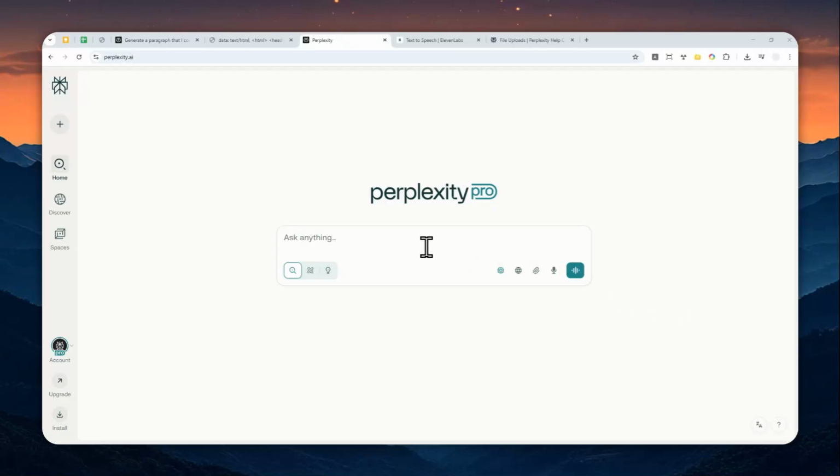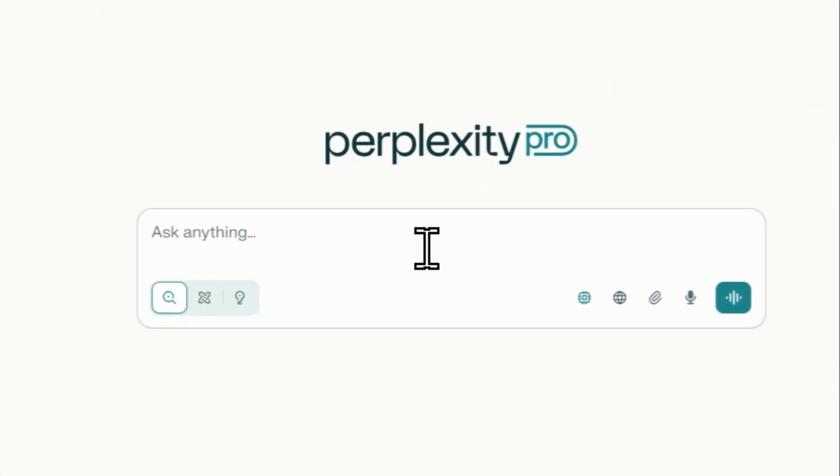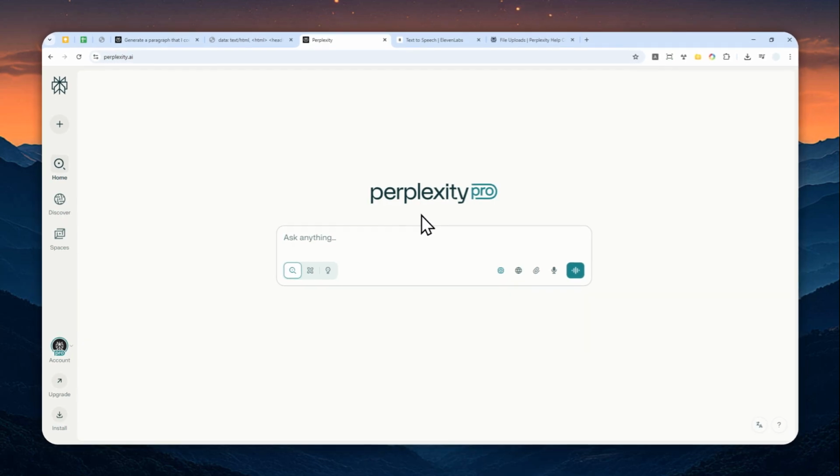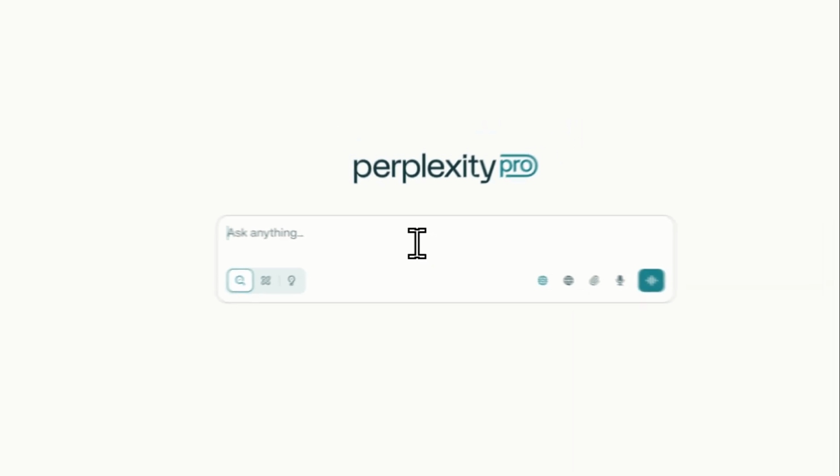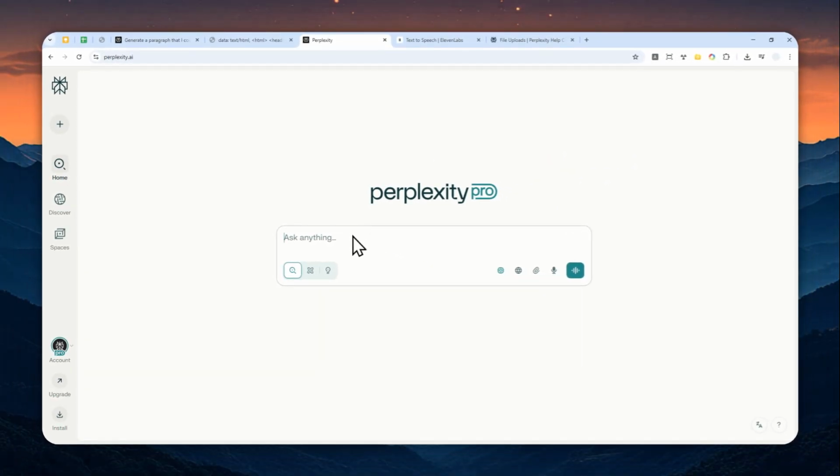Perplexity AI can be used to transcribe audio into text, and the result is actually pretty accurate. I have done some testing on various subjects such as people's names, brand names, a story, and even medical terms, and it does quite an exceptional job. So I'm going to show you exactly how you can use Perplexity AI to transcribe audio into text, and some best practices that you might want to follow to get the best result.